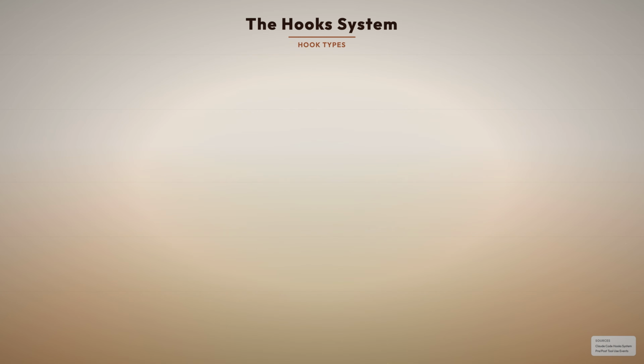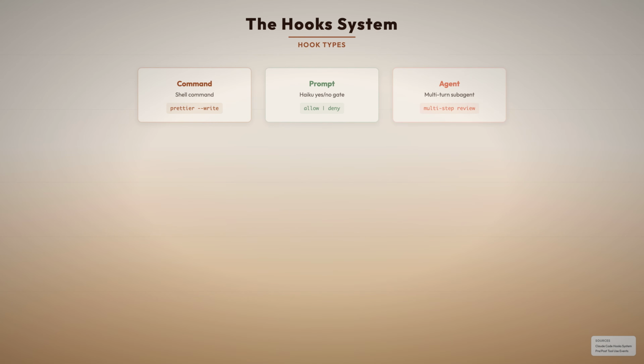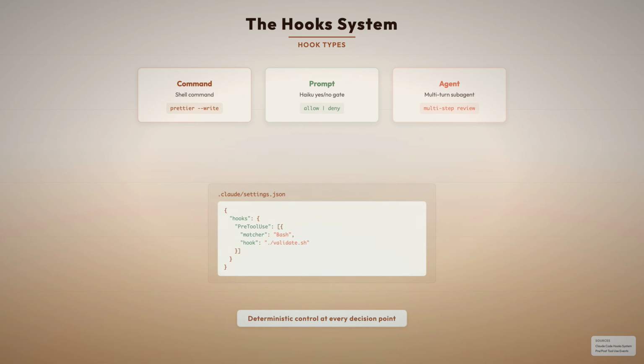3 hook types. Command hooks run a shell command. Prompt hooks use Haiku for a quick yes or no gate, and agent hooks spin up a full subagent for multi-turn decisions. Configuration lives in Claude settings.json with matcher patterns like Bash(npm test *).